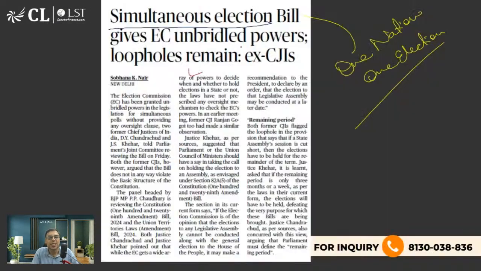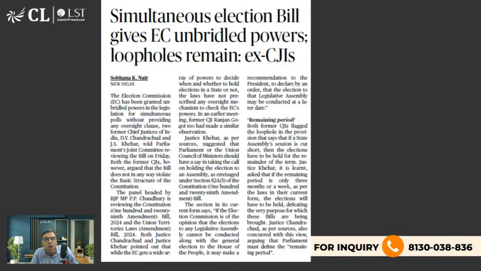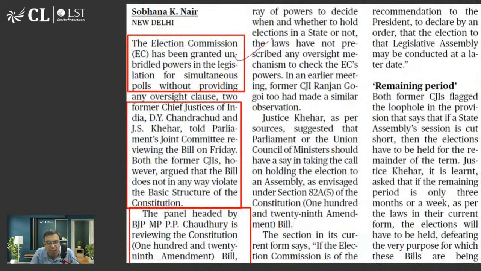So that is what is there. One nation, one election. Former CJIs were asked for their opinion. They said that the Election Commission is being given too much power, and there are a lot of loopholes in the simultaneous election procedures, without providing oversight. The former two Chief Justices of India were Justice D.Y. Chandrachud and Justice J.S. Khehar. I'm sure you are aware that Justice J.S. Khehar has been given the Padma Vibhushan this year as well.